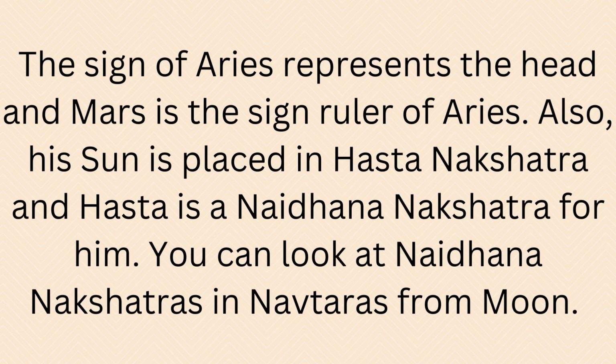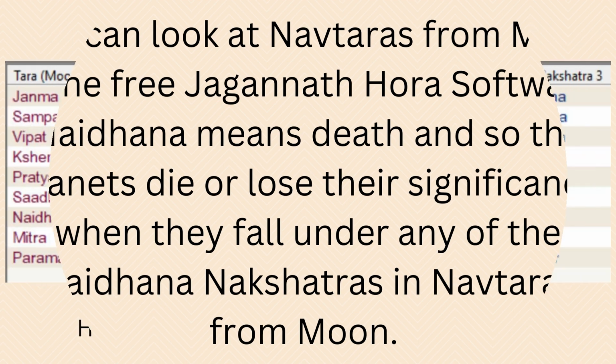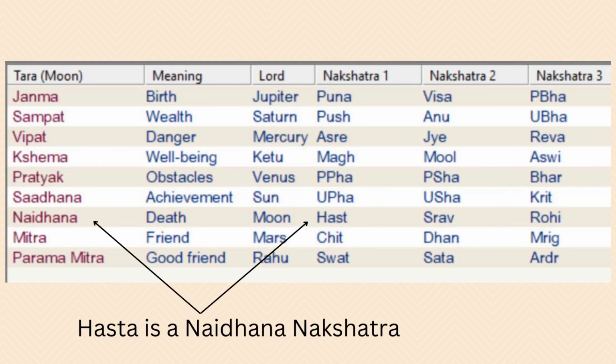Also, his Sun is placed in Asta Nakshatra, and Asta is a Nidana Nakshatra for him. You can look at Nidana Nakshatras in Navtaras from Moon. You can look at Navtaras from Moon in the free Jagannath Aura software. Nidana means death, and so the planets die or lose their significance when they fall under any of the Nidana Nakshatras in Navtaras from Moon. Here is the screenshot of Navtaras from Moon for Charlton Heston's birth chart, and as you can see, Asta is a Nidana Nakshatra and his Sun is placed in Asta Nakshatra.